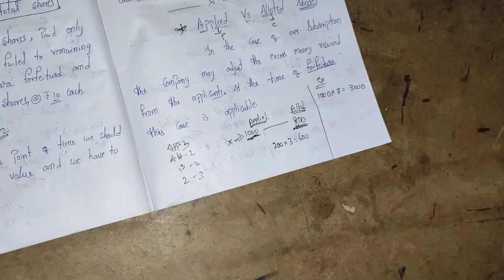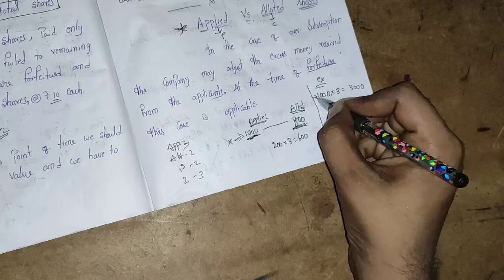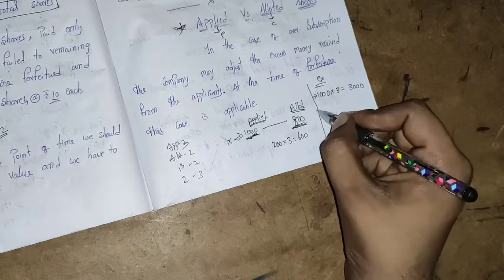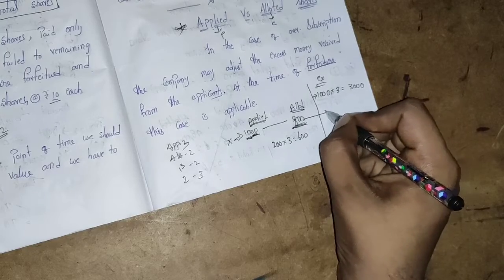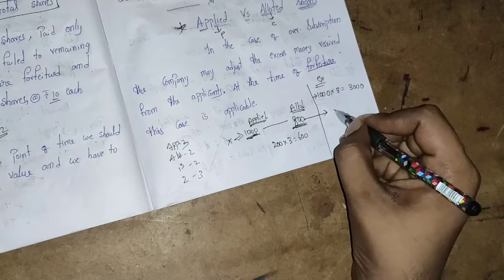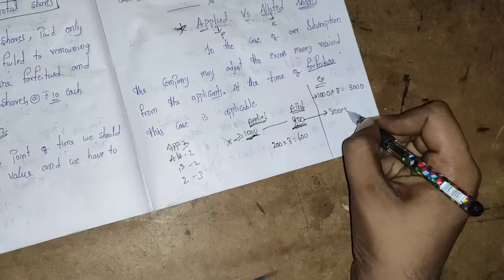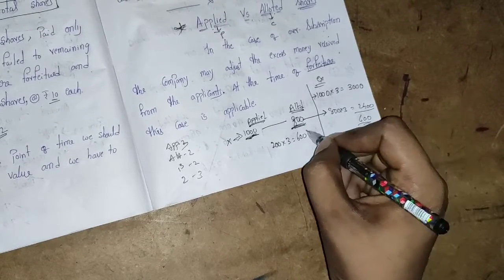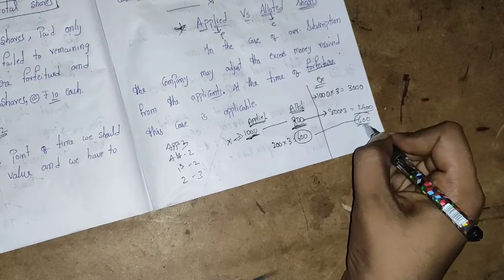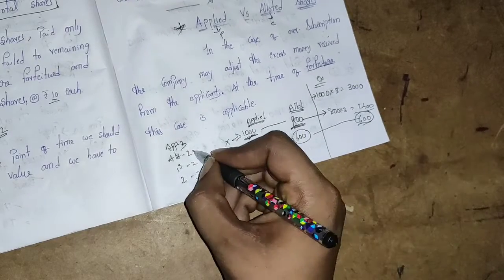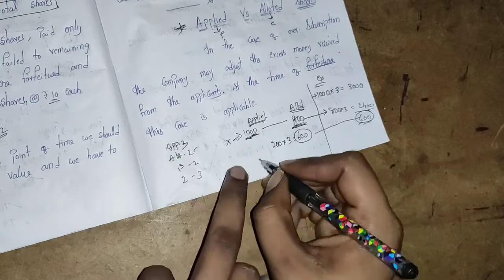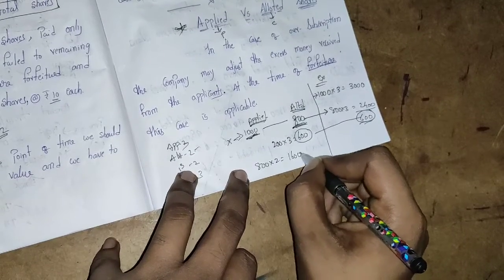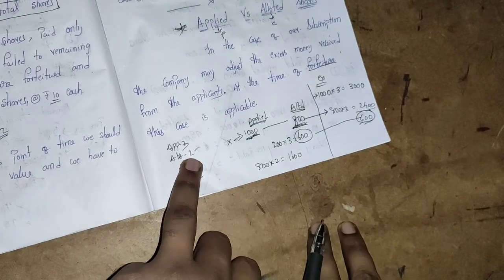Sir, how to adjust? I'll tell you now. This is what was requested at the time of application. How much did he pay? 3,000. And how much amount do we have to write in the company's books? 800 into 3, that is 2,400. The remaining 600 we got, yes or no? This one and this one got tallied. At the time of allotment, the allotment is 2. 800 into 2, how much will you get? 1,600 he has to pay at the time of allotment, yes or no?